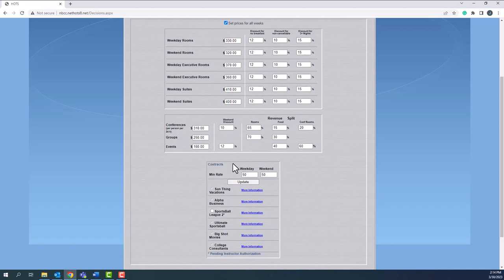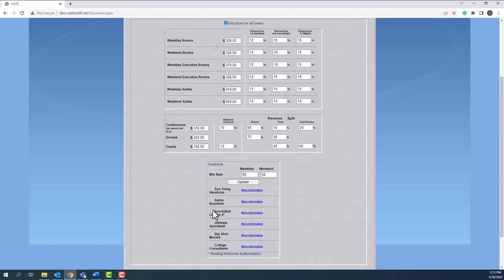We also have a box for contracts. And you can see here, there are some check marks. So this group has some contracts that they applied for and were accepted, and one that is eligible to apply for but has not been applied for yet. If you see a contract pop up and you want to apply for it, simply check the checkbox. And that will notify the instructor that you've asked for it.